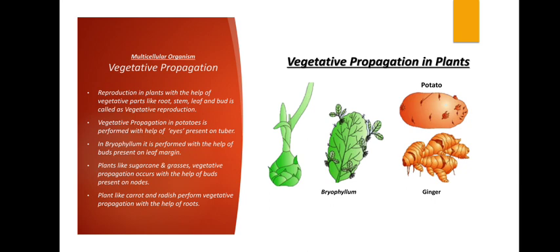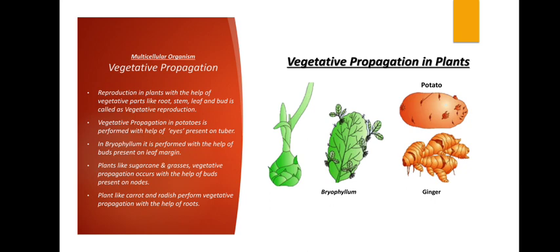of the plants. Now reproduction in plants with the help of vegetative parts like root, stem, leaf and bud is called vegetative reproduction. Vegetative propagation in potatoes is performed with the help of eyes present on the tuber. If you have seen potatoes carefully, you must have seen yellow eyes on the potatoes. If you put that potato in the soil, you will see new potatoes will grow out of that. Okay, the whole new plant will come out. Now it is not a flower, but still a new part is formed. That is why it is vegetatively propagating.